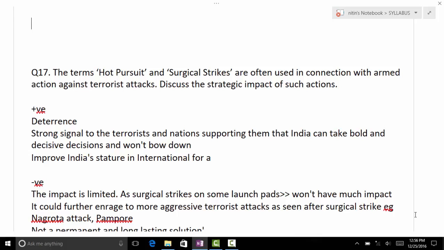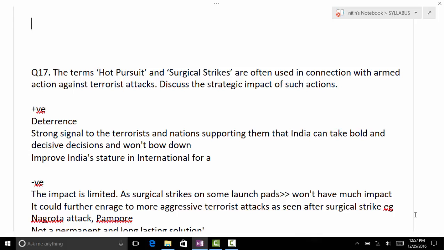And what is surgical strike? When we go beyond our own territory and cause casualties and harm the enemies. So this is the surgical strike, and this is different from hot pursuit. When we did the surgical strike, I think you read in the newspaper, the US came in our support, saying this is right. When somebody has a threat to their nation, they have a right to secure their own interest, so we are with them.